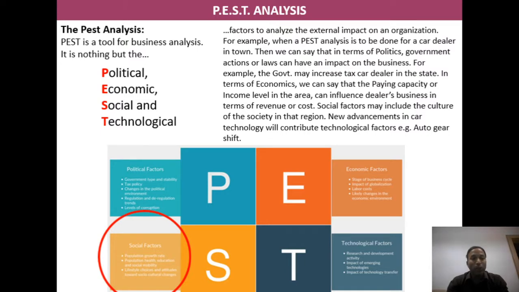So the first is called population growth rate. What is the population growth rate in one particular geography that decides how the business is going to be? Of course, if the population is dense enough, obviously the requirements, needs, aspirations, wants will be more because more people are residing in one geography. But if the population is not dense, if it is mild, if it is not that high, then the sale of the products may not happen as per the expectation of the entrepreneur, as per the expectation of the company. So the company has to look out for new markets.